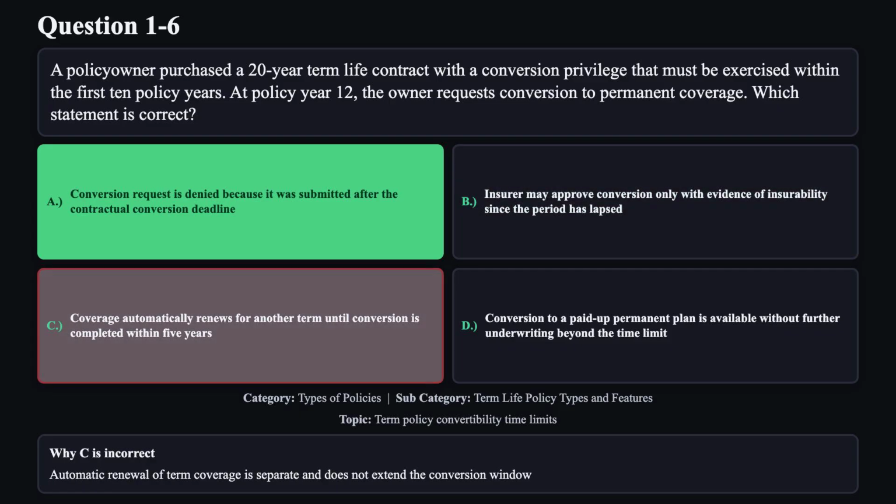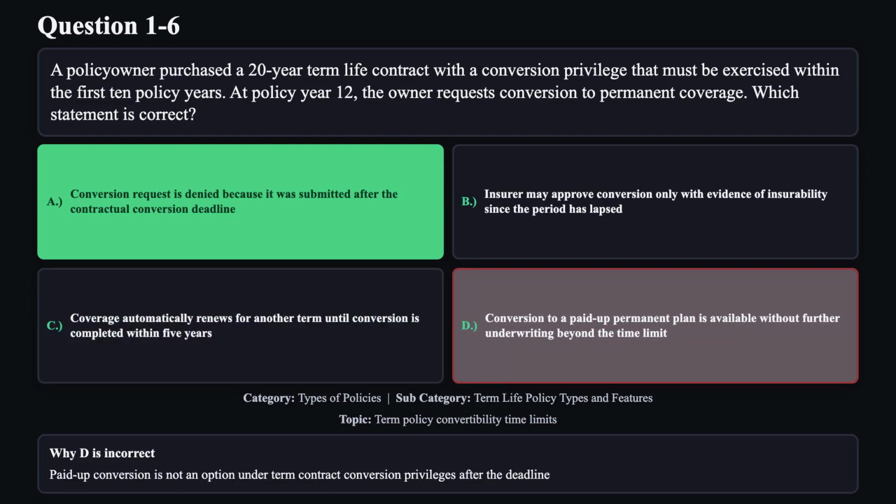Reason C is not correct. Automatic renewal of term coverage is separate and does not extend the conversion window. Reason D is not correct. Paid-up conversion is not an option under term contract conversion privileges after the deadline.